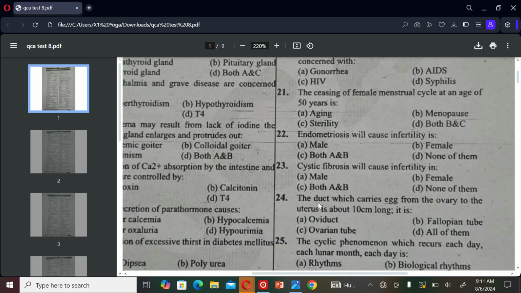The next MCQ is: the duct which carries the egg from the ovary to the uterus, about 10 centimeters long, is A. Oviduct, B. Fallopian tube, C. Ovarian tube, and D. All of them. So the correct option is D, all of them.